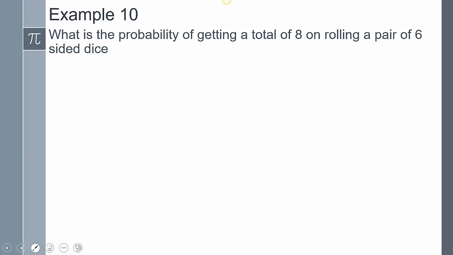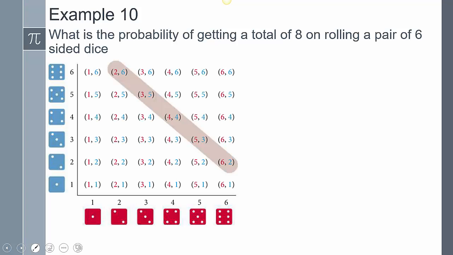Now it says, what is the probability of getting a total of 8 on rolling a pair of 6-sided dice? Now we're not talking about independent events, and so that actually allows us to solve this problem a little bit easier. But the way that we're going to have to think about it is we're going to have to kind of draw a map. And this map is going to say, what are all the different possibilities of one dice compared to the other? So for example, I can roll a 1 and a 1, which means my total's a 2. I can roll a 1 and a 2, which means my total's a 3. I can roll a 1 and then a 3, which means my total's a 4. I can roll a 1 and a 4, which means my total's a 5, and so on and so forth.